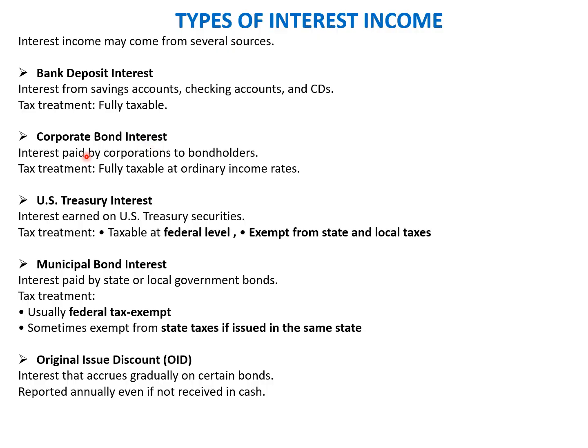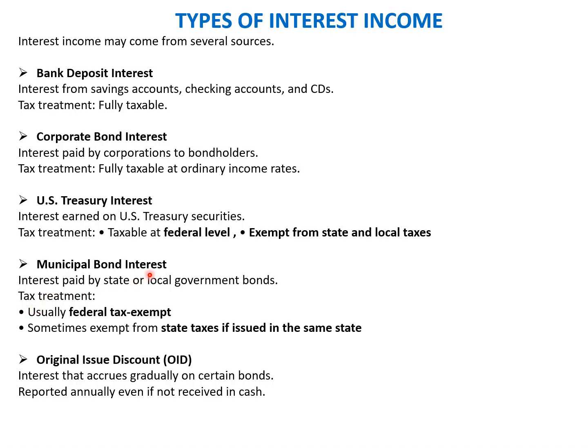Likewise, for corporate bond interest, which is interest paid by the corporation to the bondholders, the tax treatment is fully taxable at ordinary income tax rates. US Treasury interest is interest earned on US Treasury securities. The tax treatment is taxable at the federal level, exempt from state and local tax, if the Treasury bond is issued by the US authorities. So it is taxed at the federal level and exempt from state and local taxes.